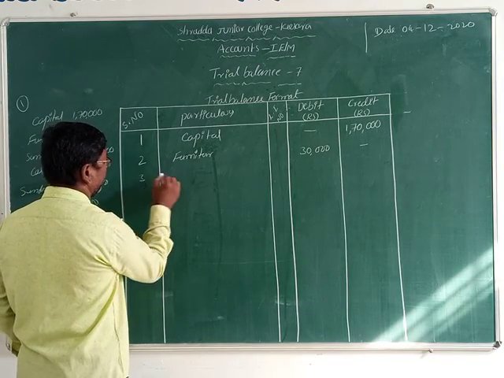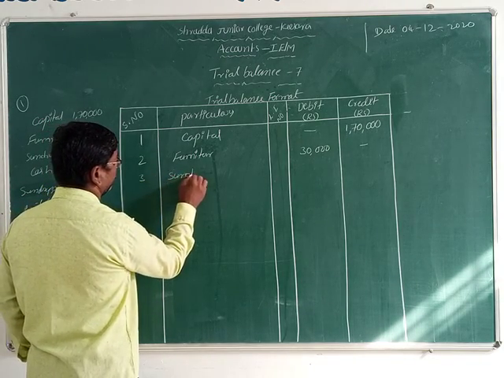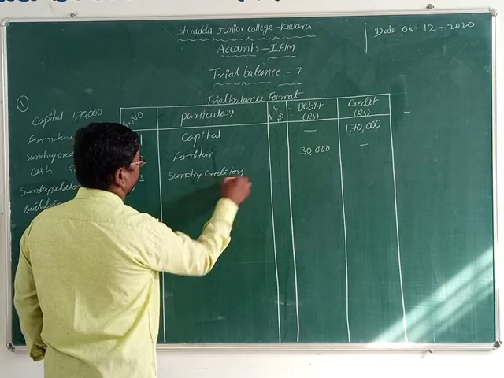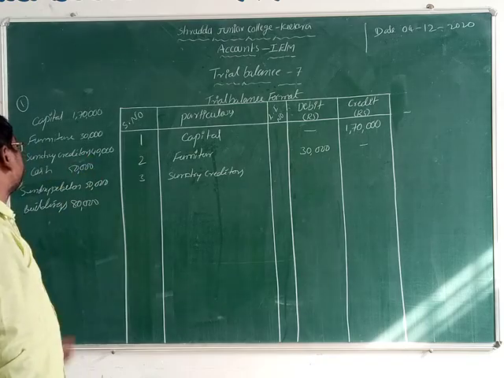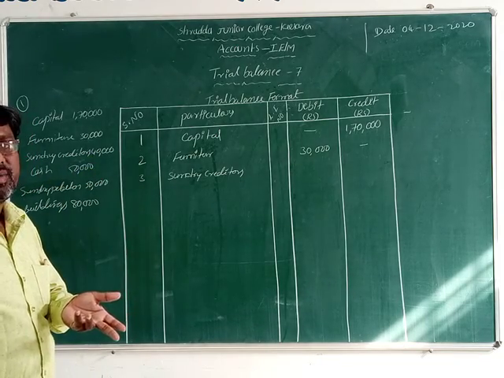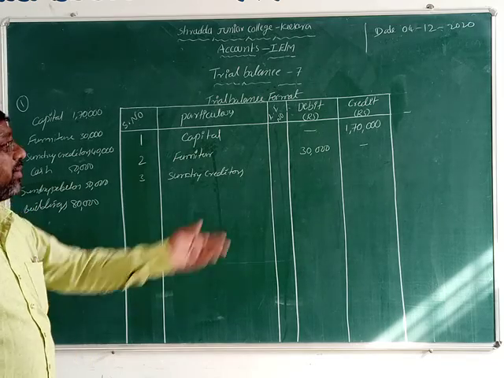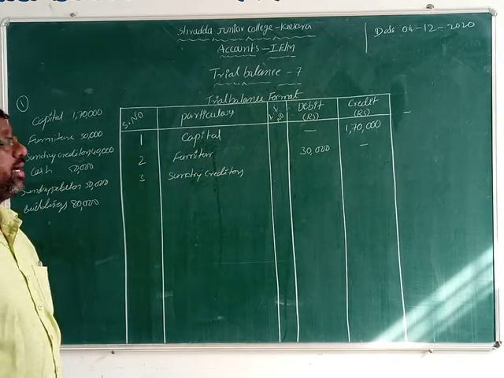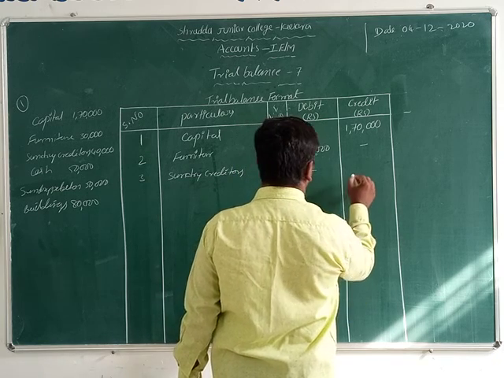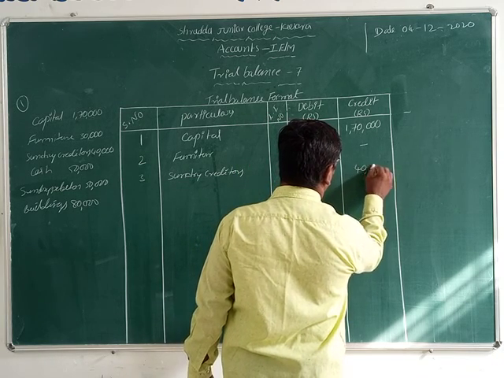Write down the third one. What amount is given for sundry creditors? 40,000. Sundry creditors is a liability. Liabilities we record on the credit side. That's why we write sundry creditors 40,000 rupees here.